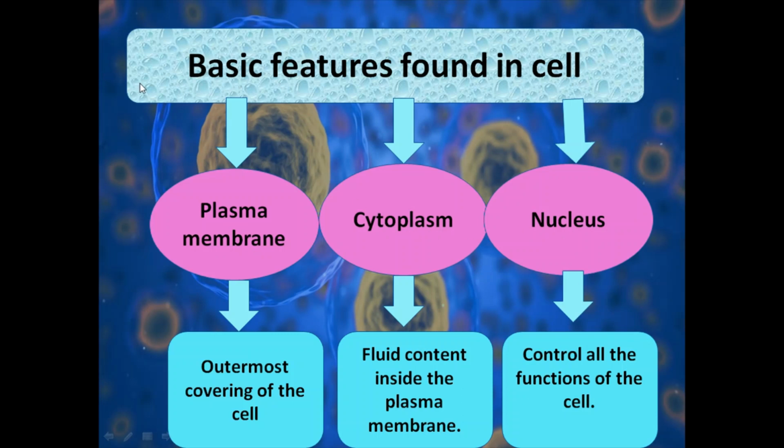So, we can find these three basic features in each type of cell. First is the plasma membrane, which is the outermost covering of the cell. Cytoplasm, which is the fluid contained inside the plasma membrane. And the third and most important thing, the nucleus, which controls all the functions of the cell. So, these are the three basic features which we can find in each type of cell, whether the organism is made up of a single cell or whether the organism is multicellular.